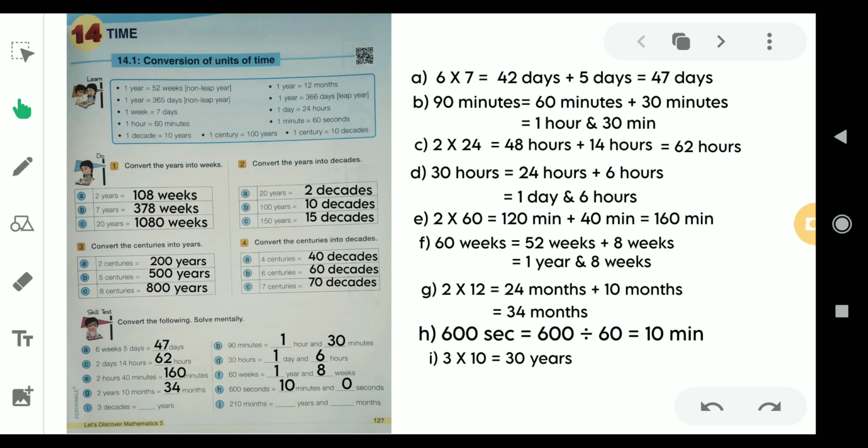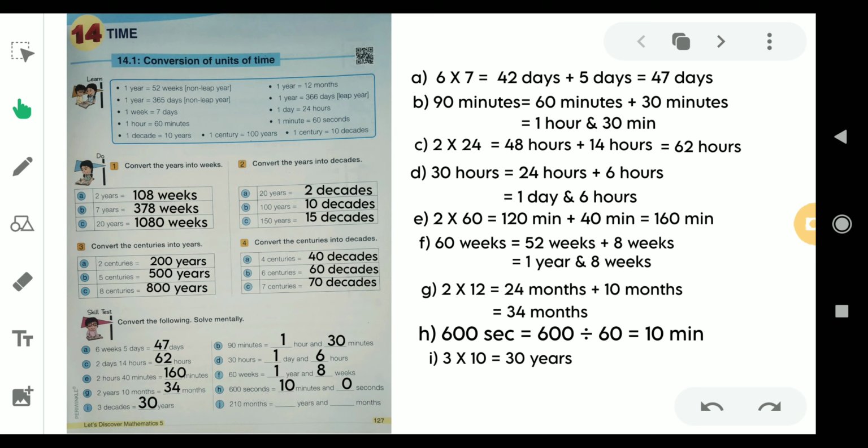And next question, it is 3 decades. So 1 decade means how many years? We have to convert this 3 decades into years, which means we are converting from decades to years, which means bigger to smaller, so we have to multiply. So 1 decade means 10 years, then 3 decades means it is 30 years.